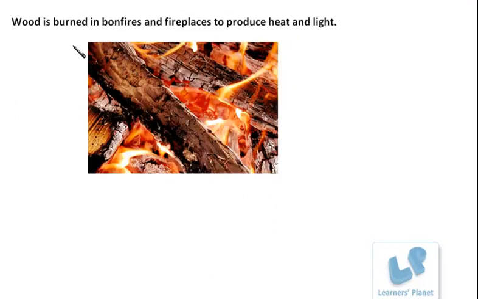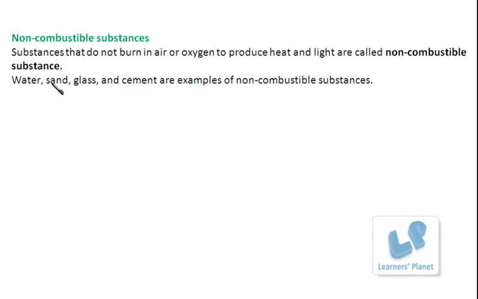Here see, wood is burned in wood bonfires and fireplaces to produce heat and light. This you must have seen. So it is a combustible substance. Here, the chemical energy which is produced is converted into heat and light energy. Non-combustible substances, the substances that do not burn in air or oxygen to produce heat and light, are called non-combustible substances.